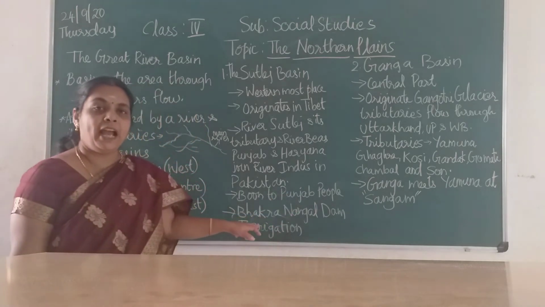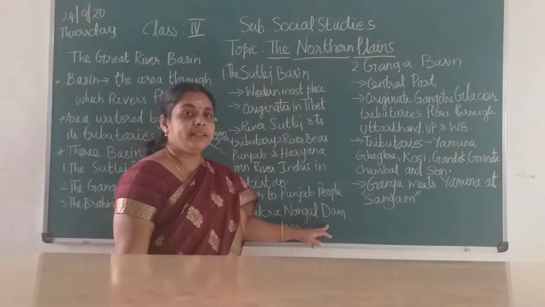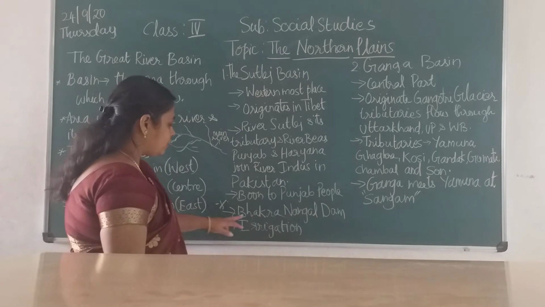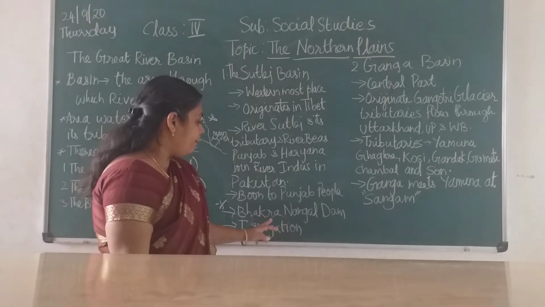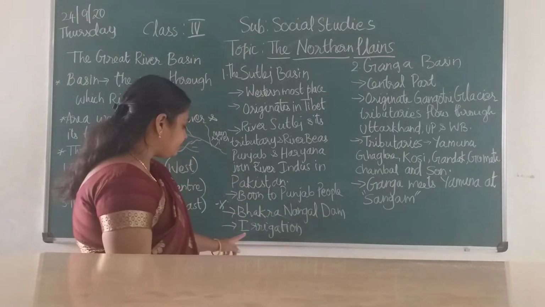A big dam is also built over there, the Bhakra Nangal Dam. This is very important, children, a GK question also. Which dam is built in Punjab? The Bhakra Nangal Dam, built over the river Sutlej.